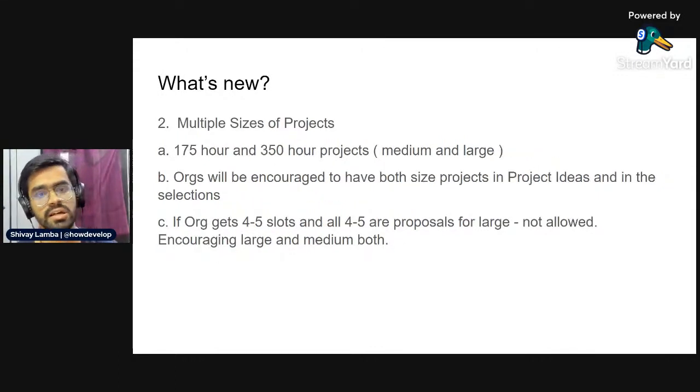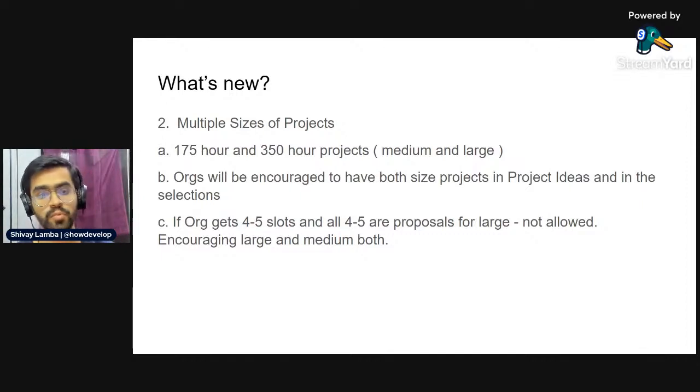Now, the next one is the size of the projects. Earlier, there used to be 350-hour long projects till 2020. That changed in 2021 when the entire duration of the projects was reduced. And this time, Google Summer of Code is allowing multiple sizes of projects. That means there are going to be medium sized projects that are 175 hours long, and large size projects that are 350 hours long. And the organizations would be encouraged to have both sizes of projects.